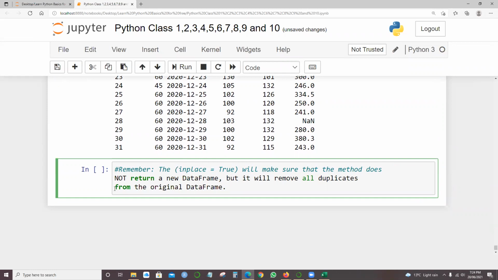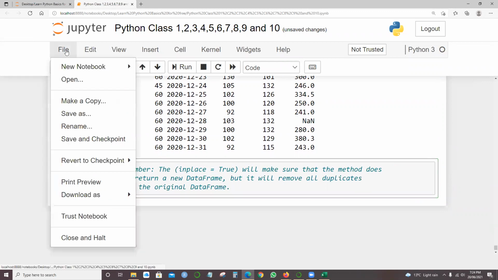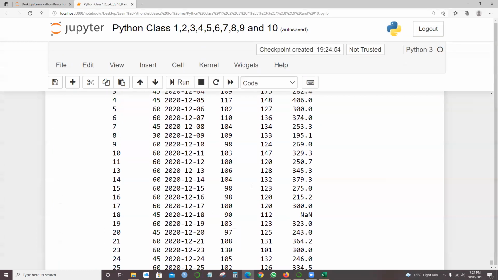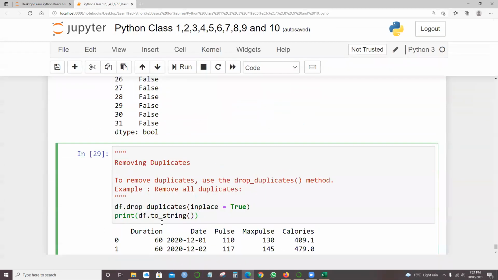It is not replacing anything, but rather removing all the duplicates. So only the duplicate rows have been removed.